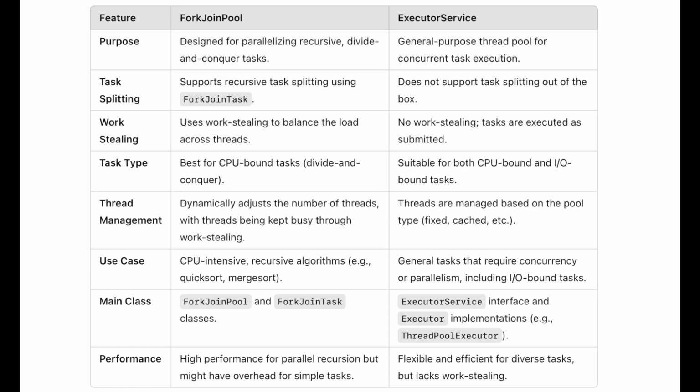So what was the difference? The difference was that fork join pool uses work stealing to balance the load across threads. On the other hand, executor service has no work stealing, right? Now fork join pool is designed for parallel recursive divide and conquer tasks. On the other hand, executor service is a general purpose thread pool for concurrent task execution. So yeah, this is the very basic difference.